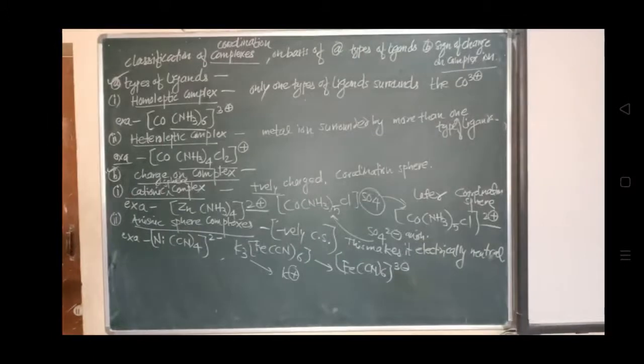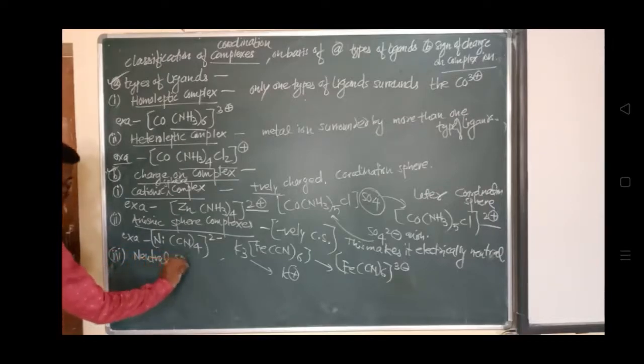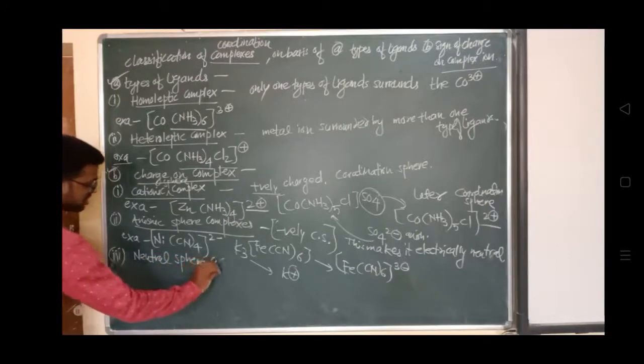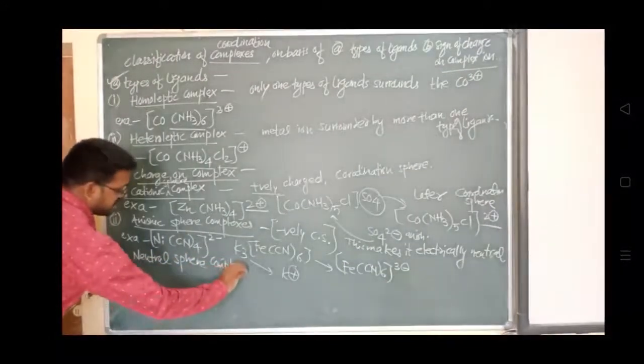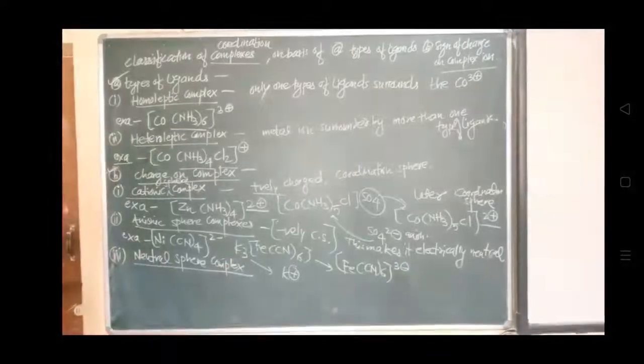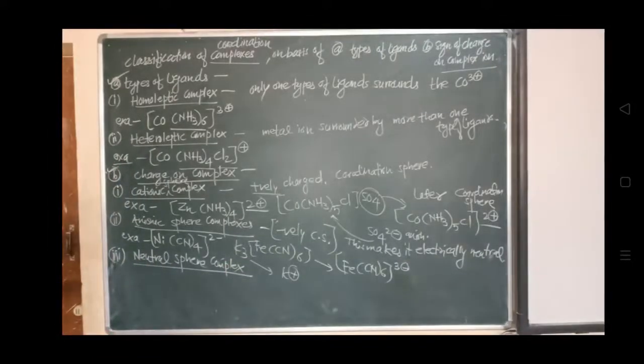And the last classification is the neutral sphere complex. In a neutral sphere complex, a neutral coordination complex does not possess a cationic or anionic sphere. या तो उसमें cationic भी नहीं रहता है.